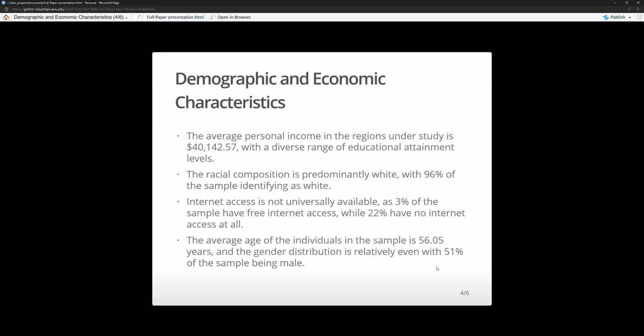For demographic and economic characteristics, the average personal income in the study is 40,142.57 cents with a diverse range of educational attainment, meaning that there's a wide range of education levels within West Virginia. The majority of the study is 96% white. Internet access is not universally available. 3% of the sample have free internet access, while 22% have no access at all. The average age of the individuals of the sample is relatively high at 56 years old, and the sample is predominantly white with 51%.